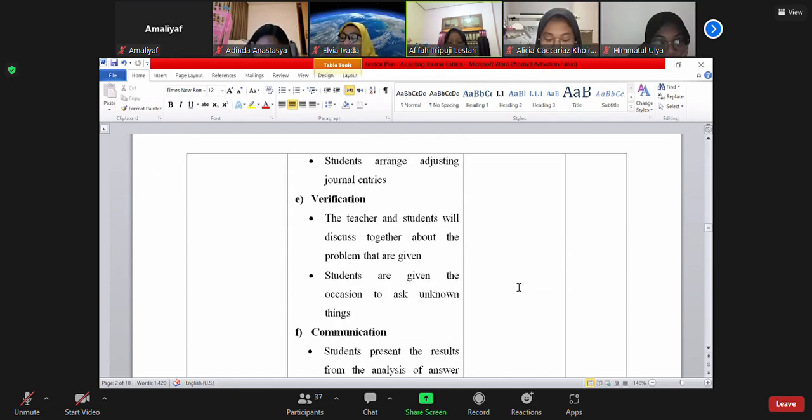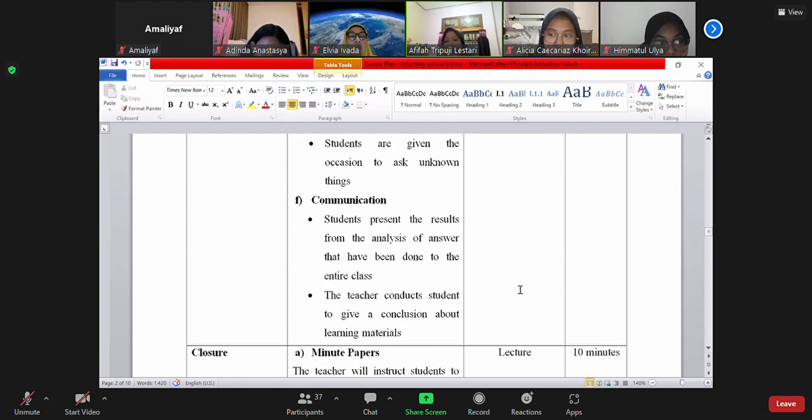And the next is verifications. The teacher and students will discuss together the problems given by the teacher, and then students are given the occasion to ask about unknown things. And the last part of this step is communications. Students present the results from the analysis of answers that have been done to the entire class.